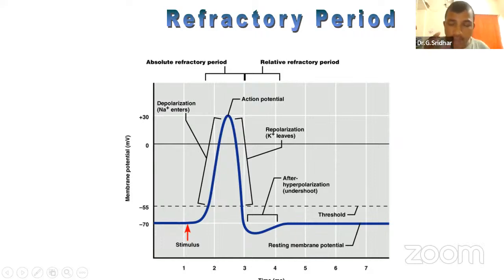Then what is the amplitude of the resting membrane potential? That is very important. Generally many students give the answer like this: what is the amplitude or strength of the resting membrane potential? Sir, it is in the resting stage, so it is 0 millivolts. Generally we measure potential in millivolts or volts. Yes or no? But why? You can see in the diagram, this is more or less minus 70 millivolts. For skeletal muscle, it is minus 65 millivolts. For cardiac muscle, it is more or less minus 70 to minus 80 millivolts.